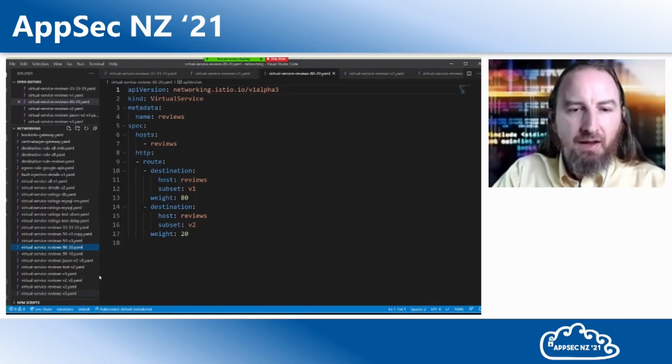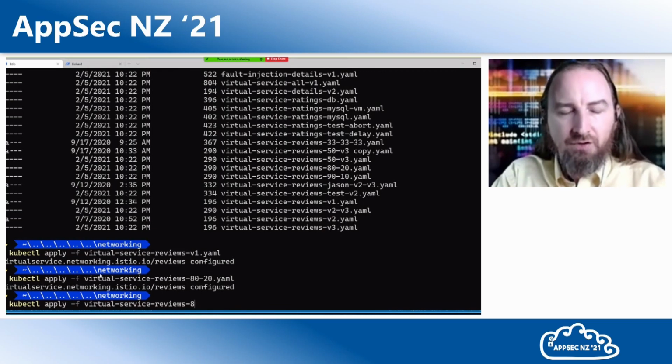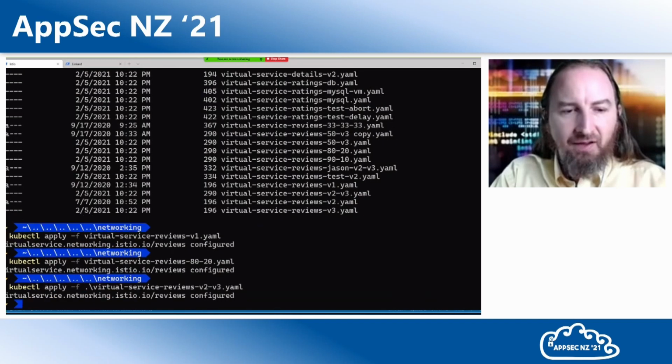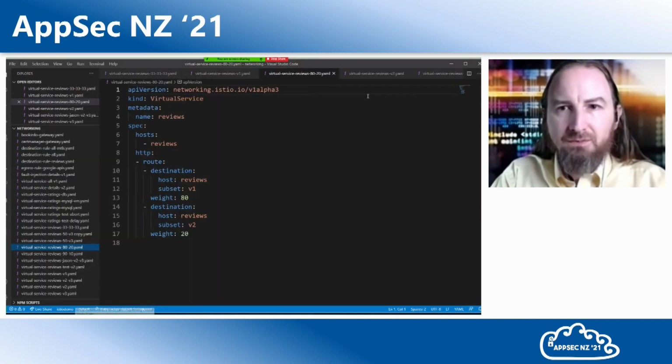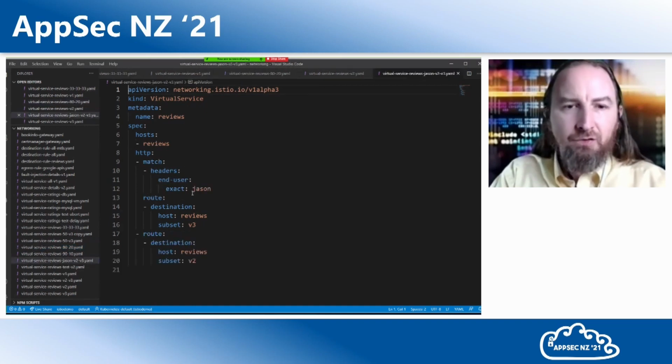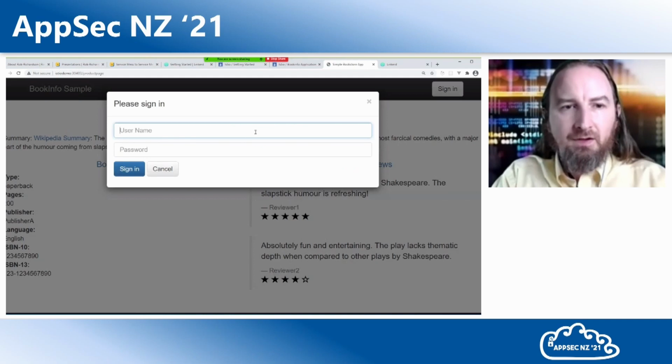Let's come back here and we will send all of the traffic to version 2, but I want to do some testing between version 2 and version 3. So in this case, I'm going to say, if the user's name is Jason, I'm going to let him view version 3. Otherwise, I'm going to send him to version 2. So right now, we're in the unauthenticated piece. We have version 2. I'm going to sign in as Jason